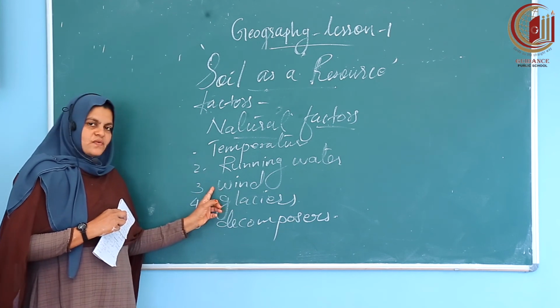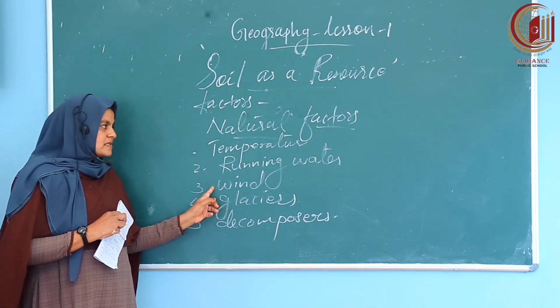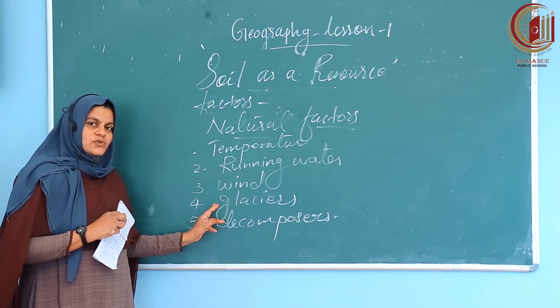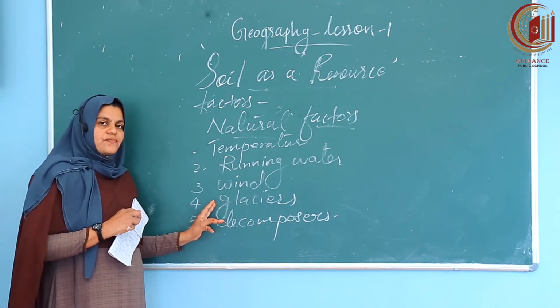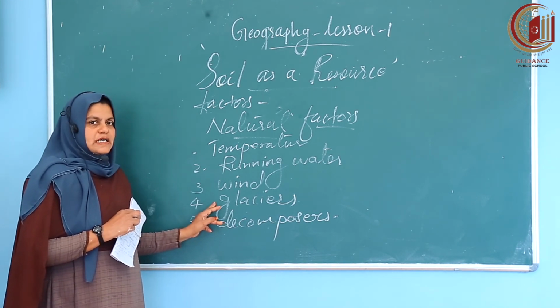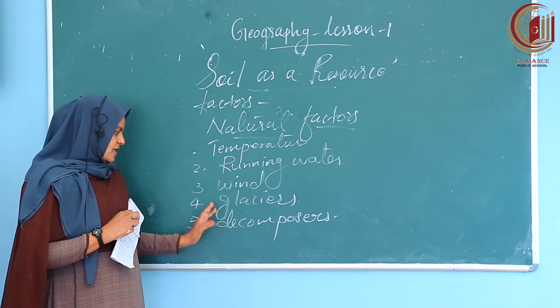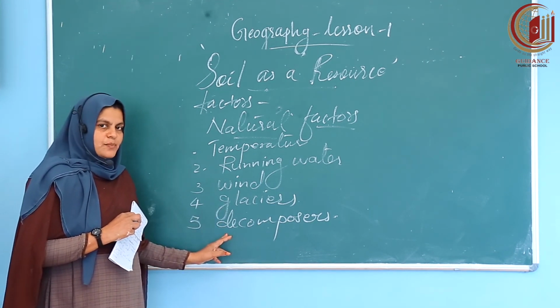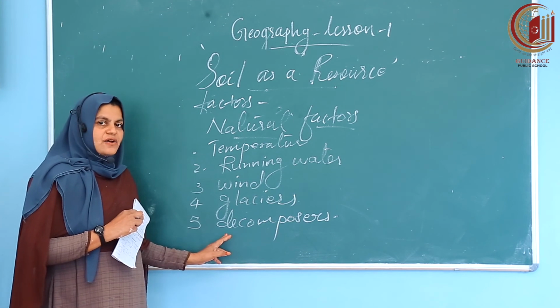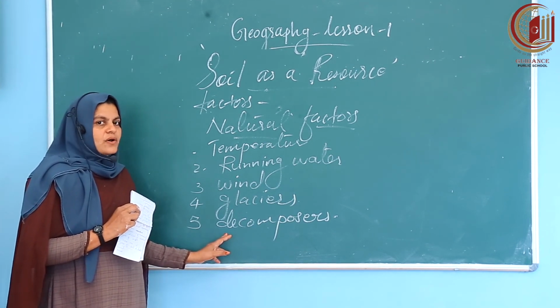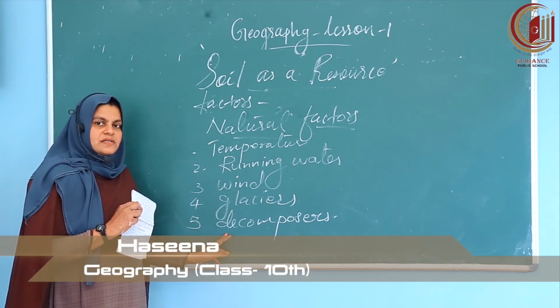Next one, wind. Wind is another natural factor that determines the formation of soil. Next one, glaciers. You know that a glacier is a large sheet of ice sliding from the top of the mountains. These also determine soil formation. Next one, decomposers. Already you studied decomposers in your biology. They are known as the friend of farmers. So they also help to form the soil.